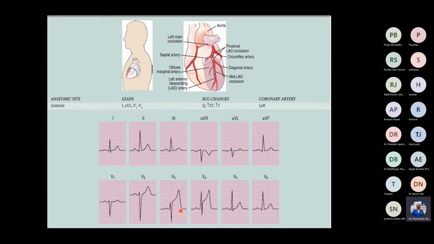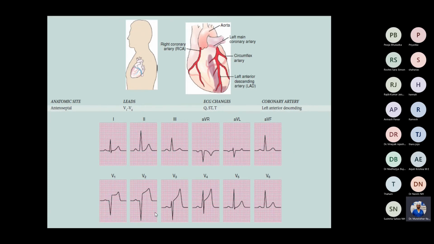With anterior infarction, you find changes mostly in V1 to V4. And you may also find changes in lead 1 and AVL. Here it's not seen clearly, but here you can see that the ST segment is elevated. V3 and V4, anterior infarction. Coming to anteroseptal, you have V1 to V4. ST segment elevation indicates left anterior descending artery occlusion.